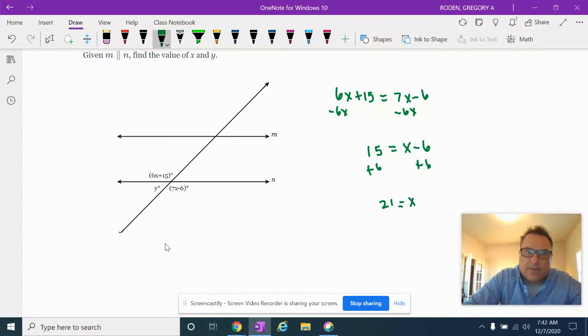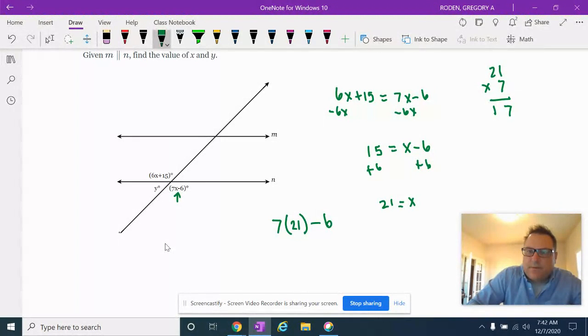Okay. So now if I know x equals 21, maybe I'll just put it in for this angle right here and figure out what that actual angle is. So 7 times 21 minus 6. Well, 21 times 7, 7 times 1 is 7, 7 times 2 is 14.